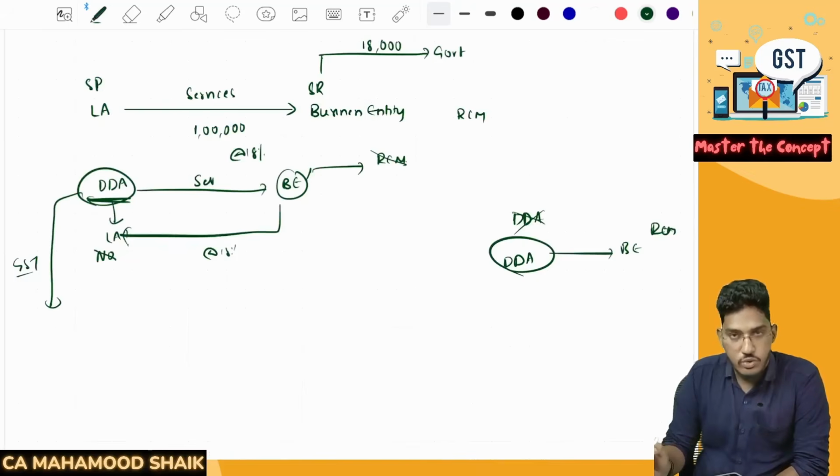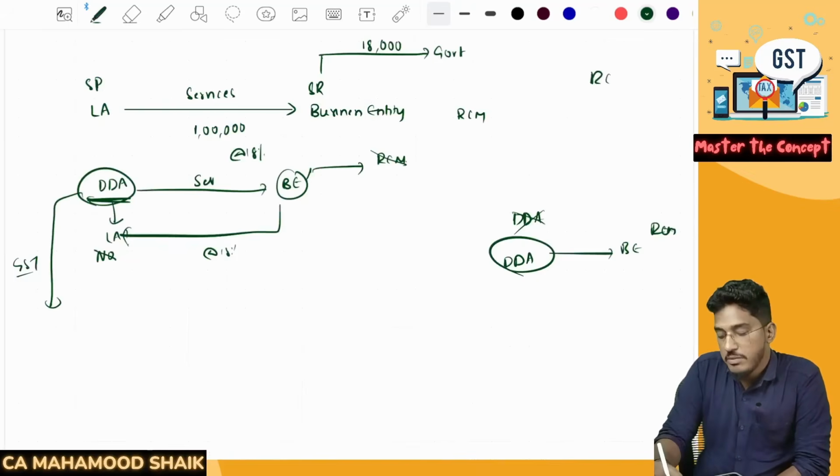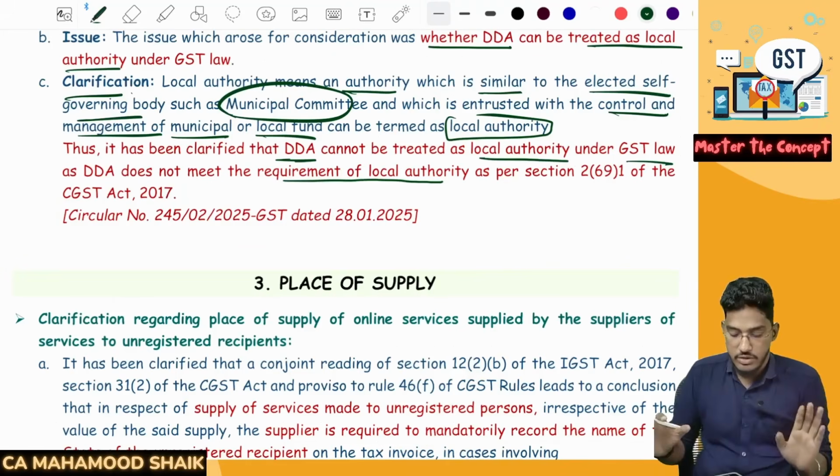DDA is not a local authority. So if DDA is providing services to a business entity, RCM will not become applicable. Forward charge mechanism only will become applicable. So that is the final clarification. DDA will not be considered as a local authority.